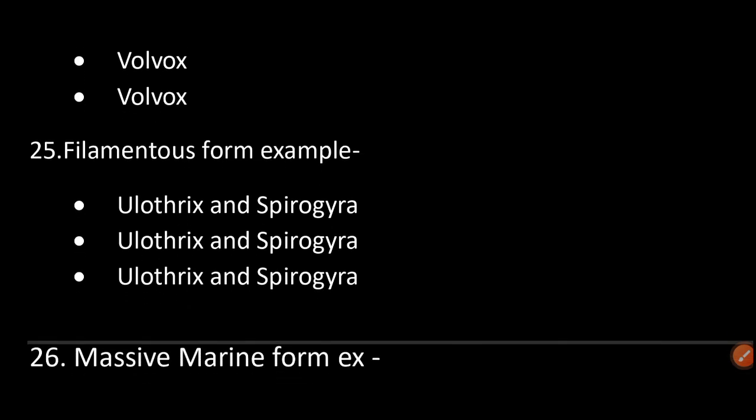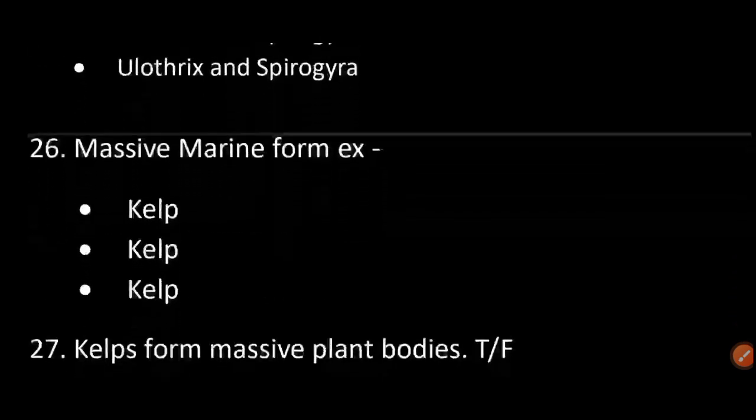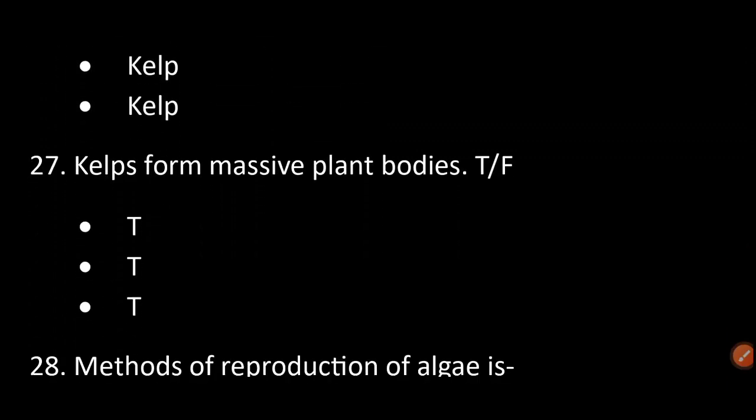Filamentous form, example Ulothrix and Spirogyra. Massive marine form, example kelp. Kelp forms massive plant bodies.